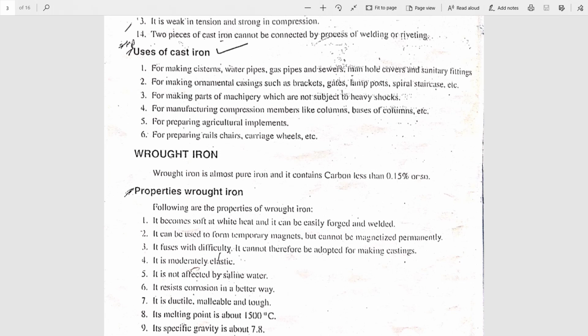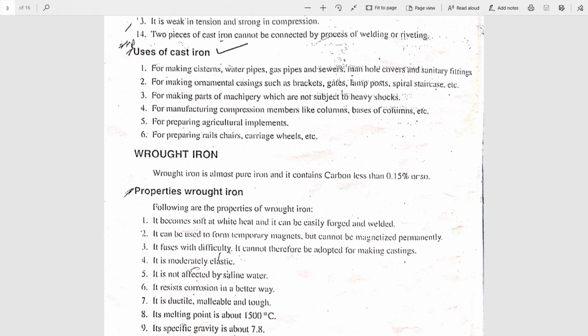Cast iron is used for the preparation of gas pipes, water pipes, sewer lines, manhole covers, sanitary fittings, cisterns, etc. Second, it is used in preparing gates, lampposts, spiral staircases, brackets, etc. Third, it is used for the manufacturing of columns, bases of the columns, gusseted base plates, etc.